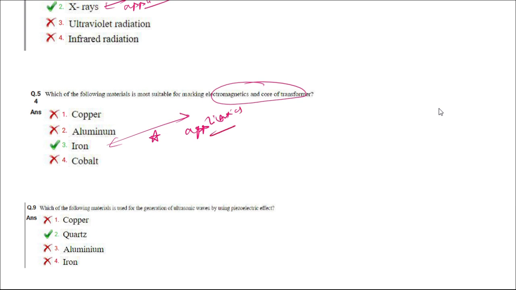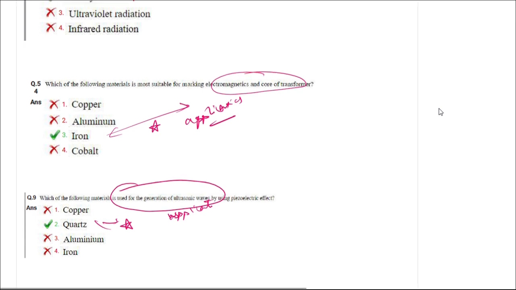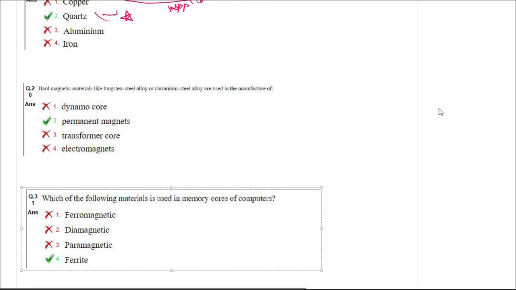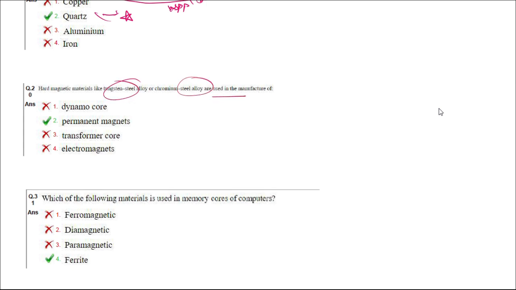Same as which of the following is used for generation of ultrasonic waves. Here also it is talking about the application of quartz material. Next, hard magnetic materials use tungsten steel, steel alloy are used. Here also talking about the usage. So this is also application of the permanent magnets, or the application of steel used to manufacture the permanent magnets. So here also talking about the application.